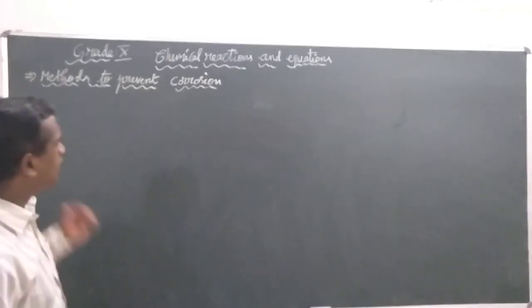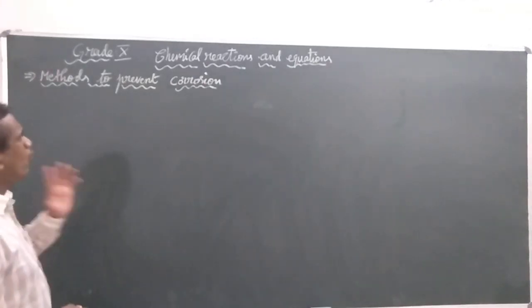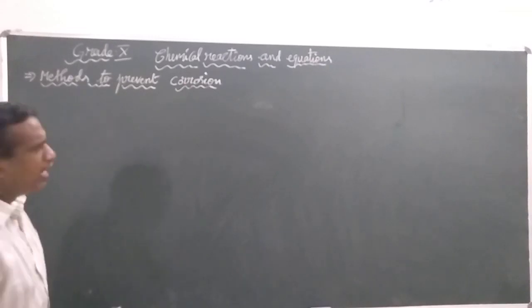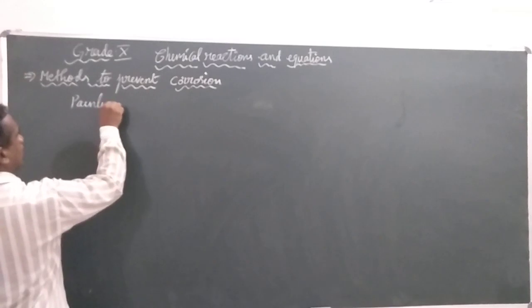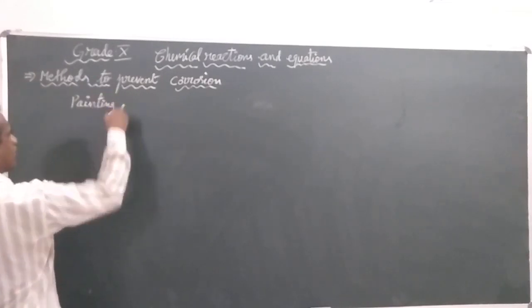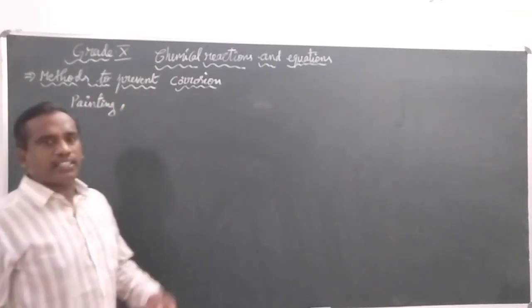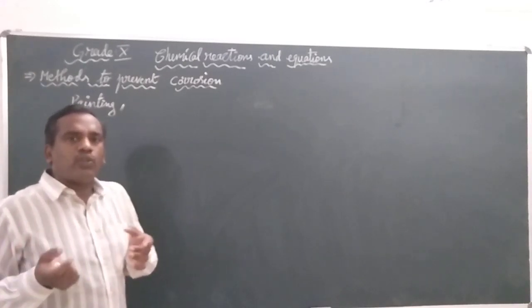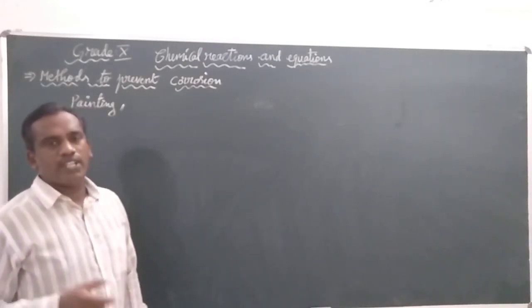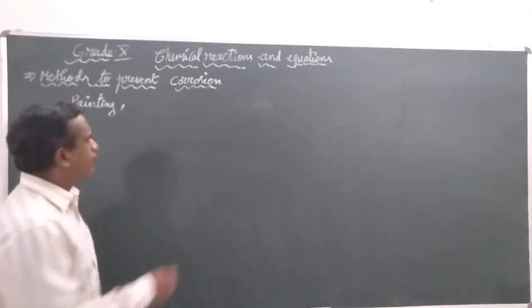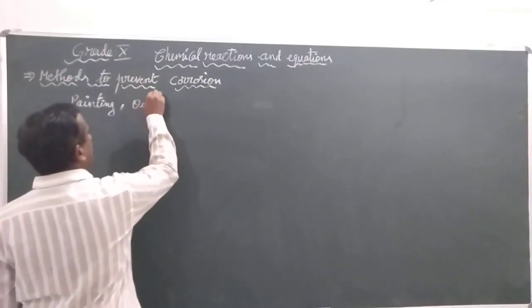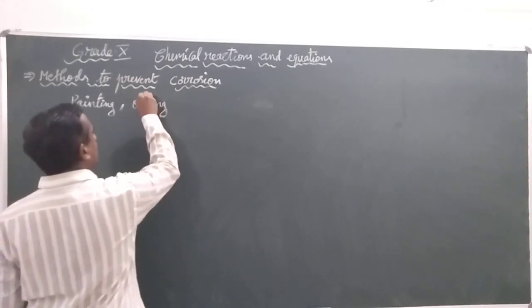So the first method we use to prevent corrosion is painting. In earlier days, whenever any metal was undergoing corrosion, they used to apply some oil. The oil will not let moisture react with the metal and prevents corrosion.